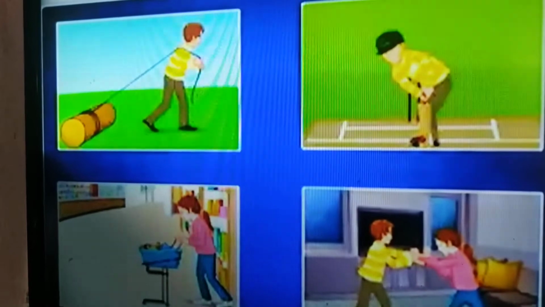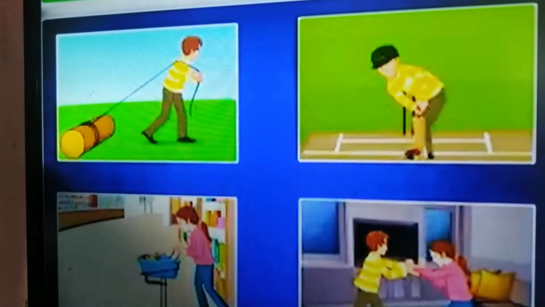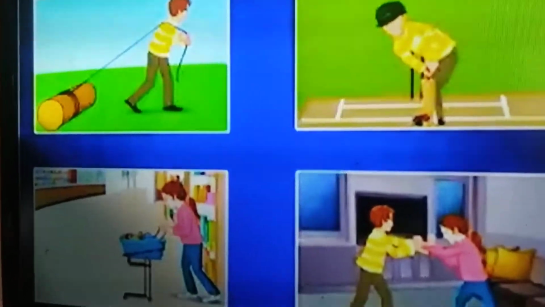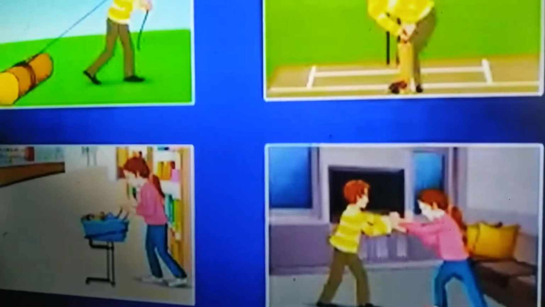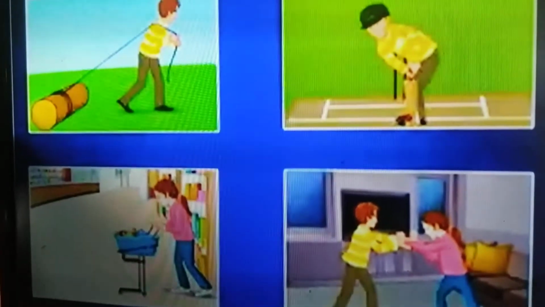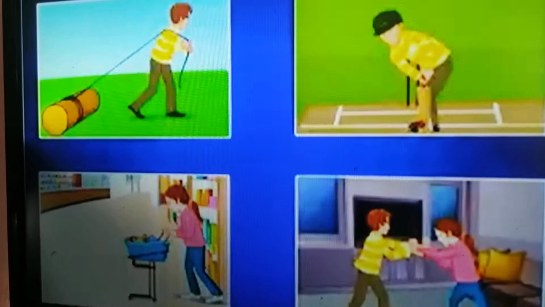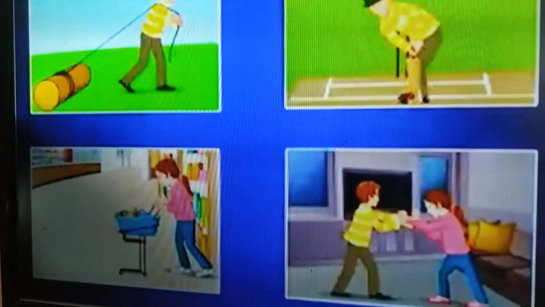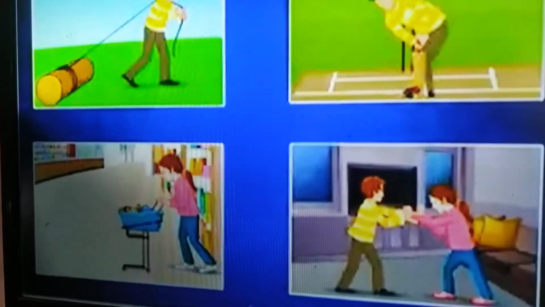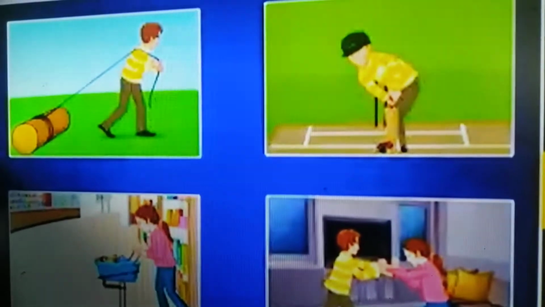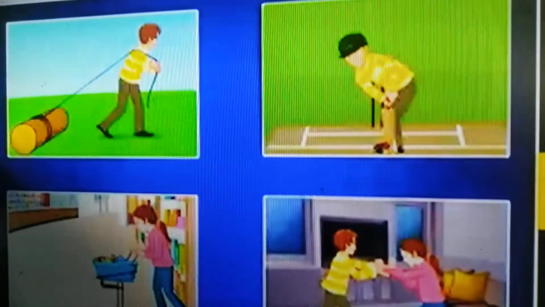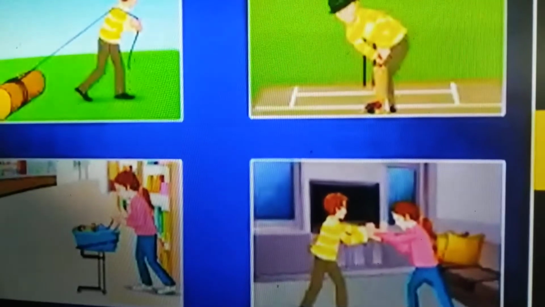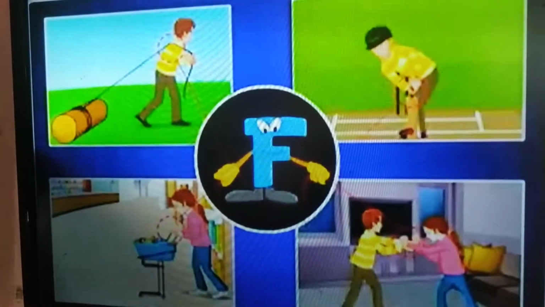In the third picture, a boy is hitting a ball with a cricket bat. And in the fourth picture, two children are fighting with each other.